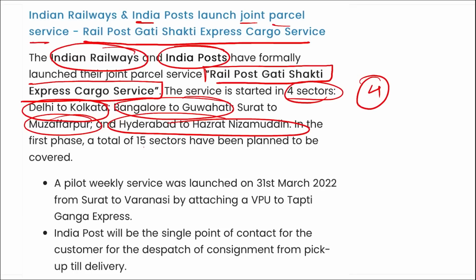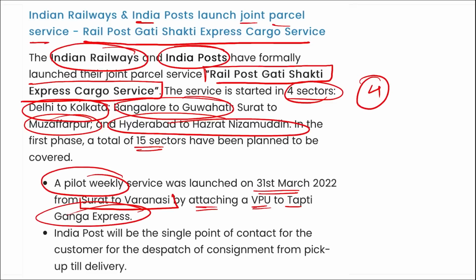In the first phase, a total of 15 sectors has been planned to cover, but in starting it will be launched in 4 sectors. Then apart from this, a pilot weekly service was launched on 31st of March 2022 from Surat to Varanasi by attaching a VPU to Tapti Ganga Express. The Indian Post will be single point of contact for the customer for the dispatch of consignment from pickup till delivery. Alright, so remember, it was Indian Railways and Indian Post that has launched Rail Post Gati Shakti Express Cargo Service.